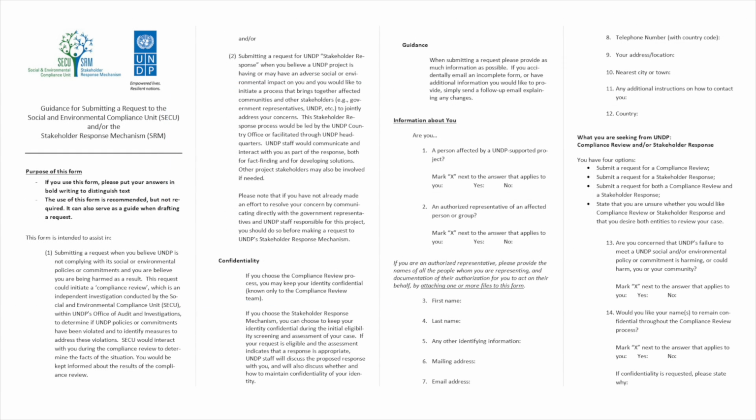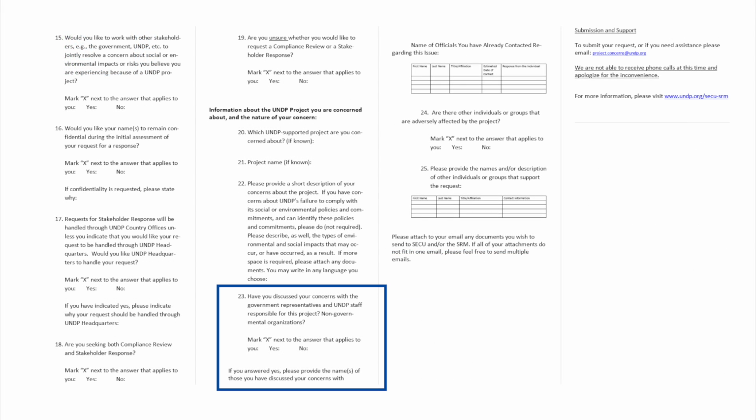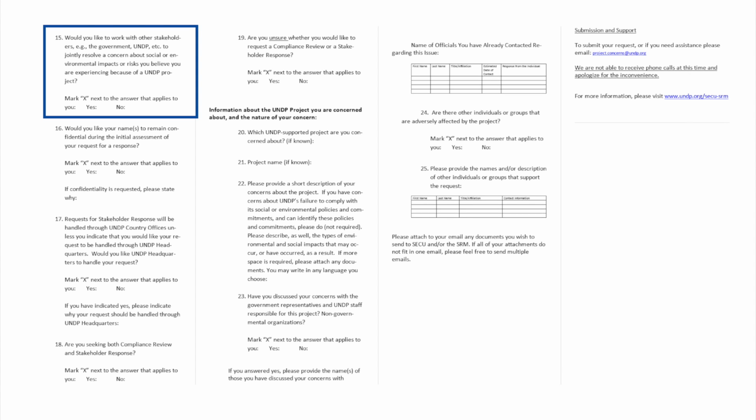If a third party, such as a civil society organization, is submitting a request on behalf of affected individuals or communities, the request should include evidence that the third party is working on their behalf. Lastly, the request should include a description of other efforts undertaken to address these concerns. If you are interested in working with other stakeholders to resolve the dispute through the SRM, please indicate that.